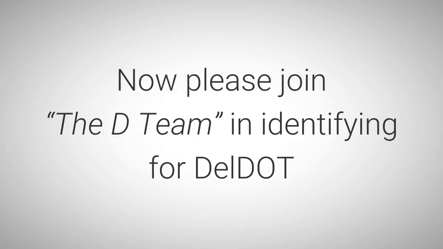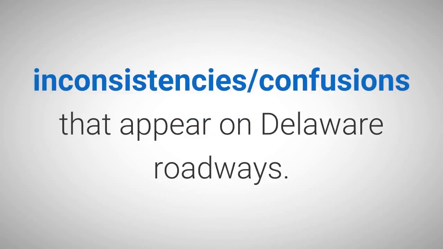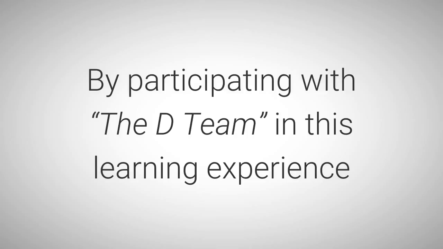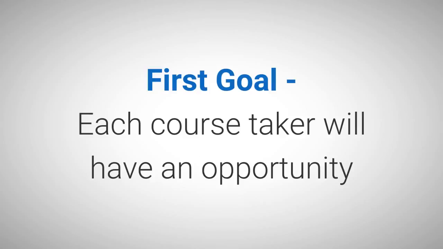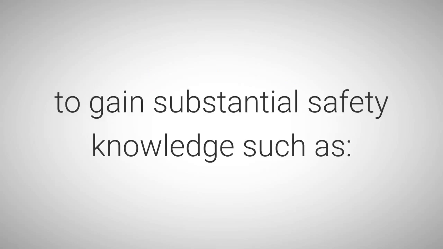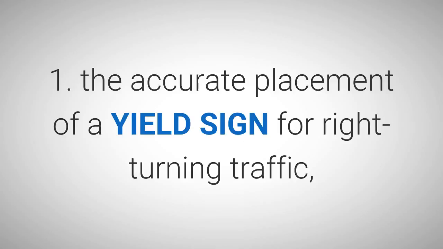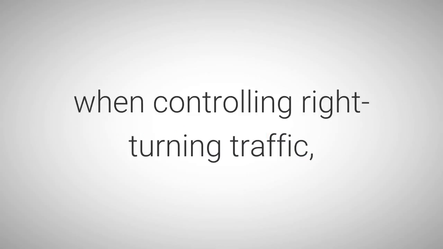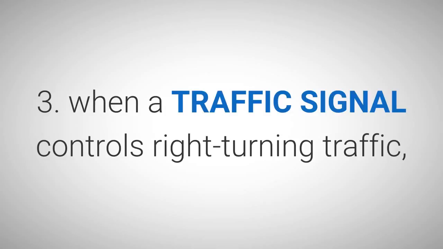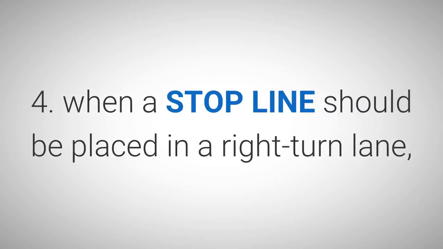End quote. Now please join the D-Team in identifying for DelDOT the location of inconsistencies and confusions that appear on Delaware roadways. By participating with the D-Team in this learning experience, two valuable goals will be gained. First goal. Each course taker will have an opportunity to gain substantial safety knowledge such as: 1. The accurate placement of a yield sign for right turning traffic. 2. The correct meaning of a yield sign when controlling right turning traffic. 3. When a traffic signal controls right turning traffic. 4. When a stop line should be placed in a right turn lane.